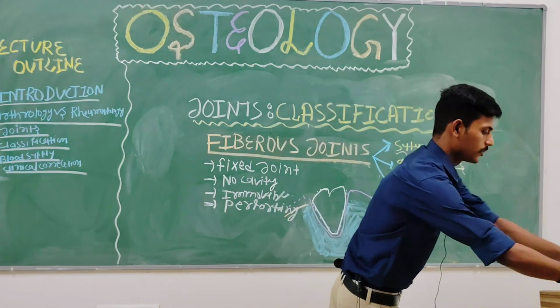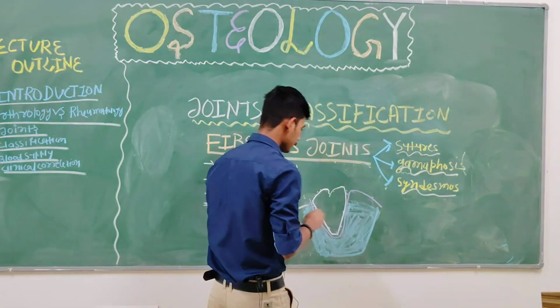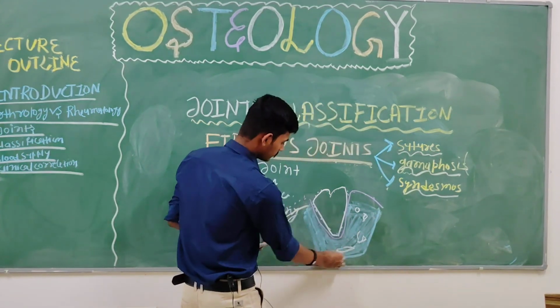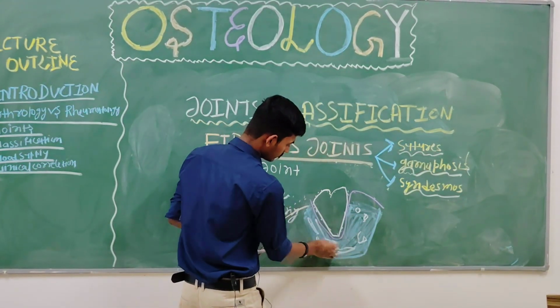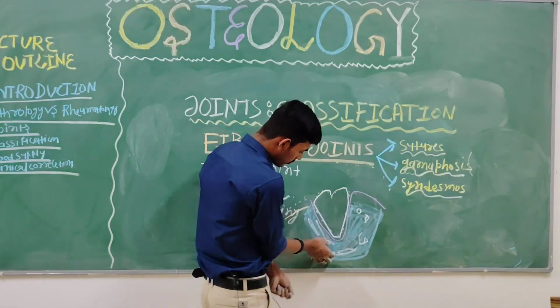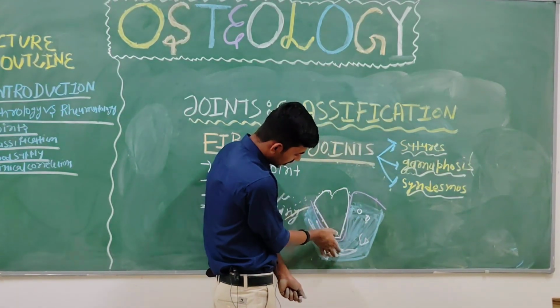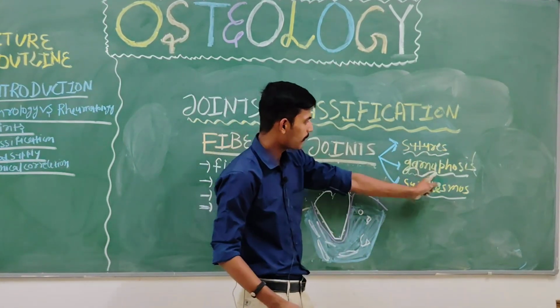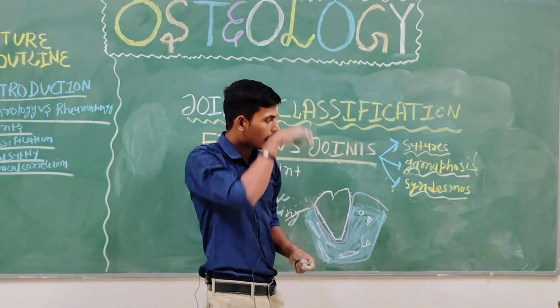This is the bone, and this cavity is where the bone joins with the teeth. This type of joint is called the gomphosis.